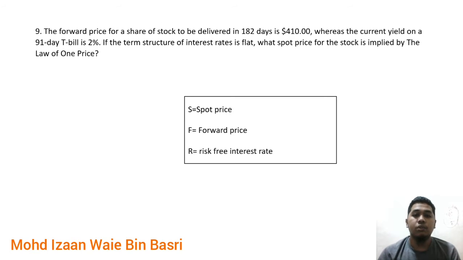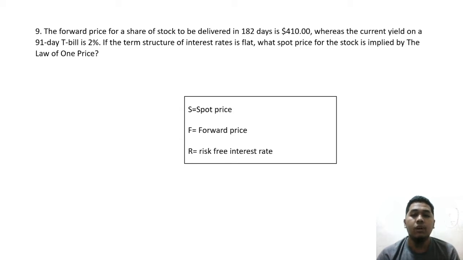Okay, for this question, we are focusing on the pricing of a financial future, that is, a stock for future delivery. According to the formula, the spot price equals the present value of the forward price discounted at the risk-free interest rate. S represents the spot price, F the forward price, and R the risk-free interest rate. The question asks what spot price for the stock is implied by the law of one price if the forward price is $410 and the risk-free interest rate is 2%.